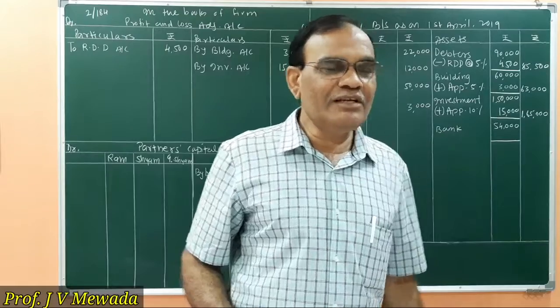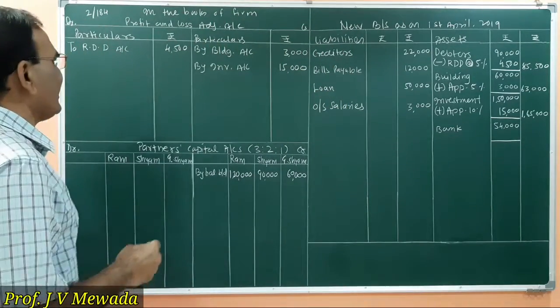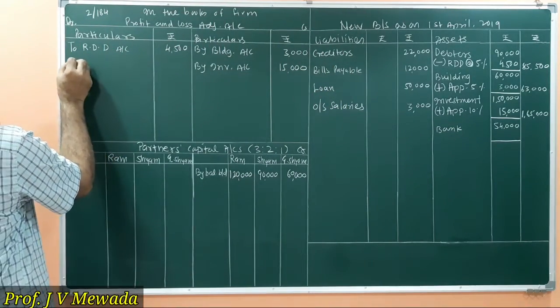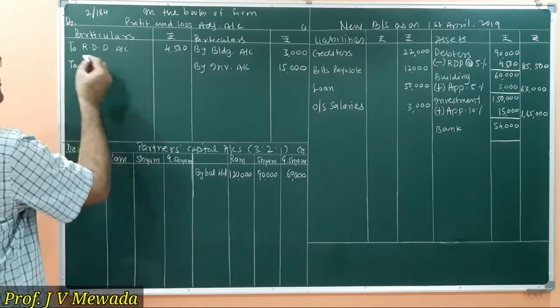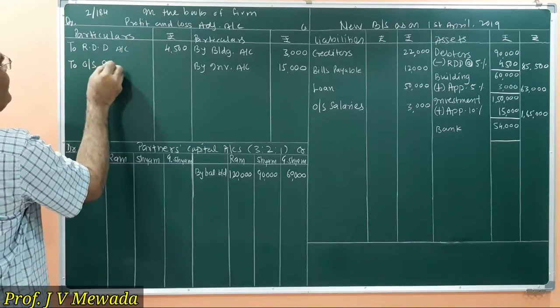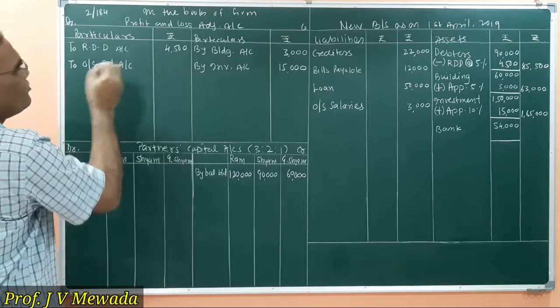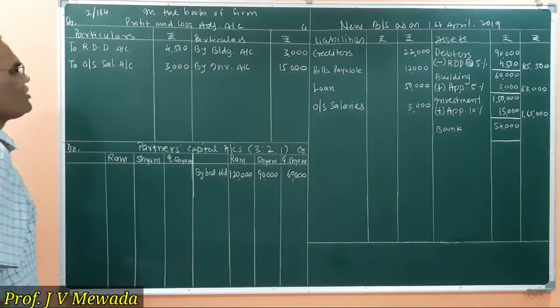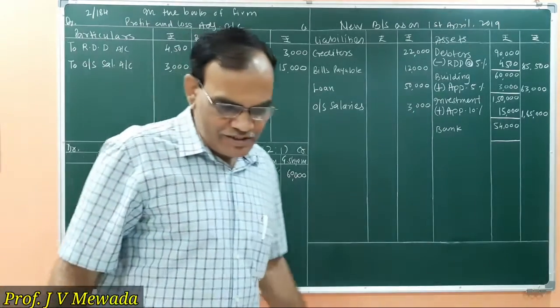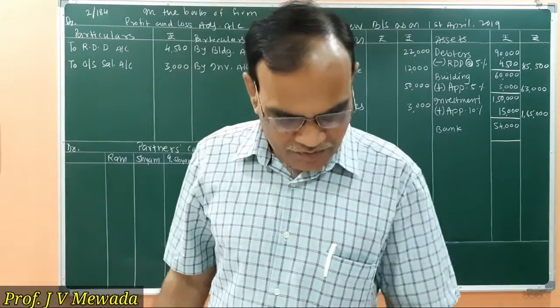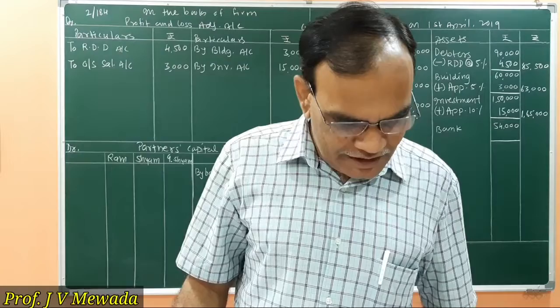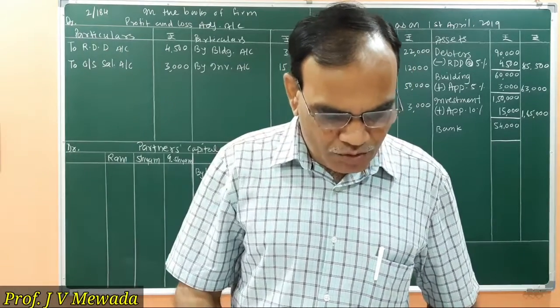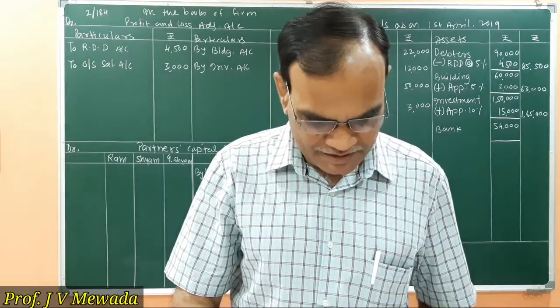Increase in the liability, that we are going to write on the debit side of profit and loss adjustment account, to outstanding salaries account 3,000. So 3,000 we are placing on the debit side of profit and loss adjustment account. So these are the adjustments related to revaluation of assets and liabilities.